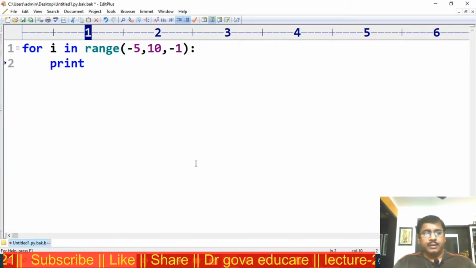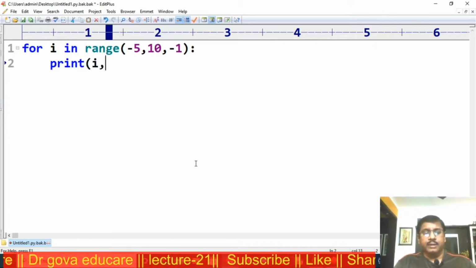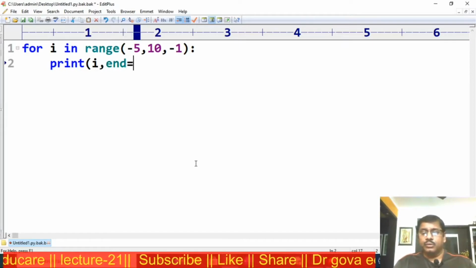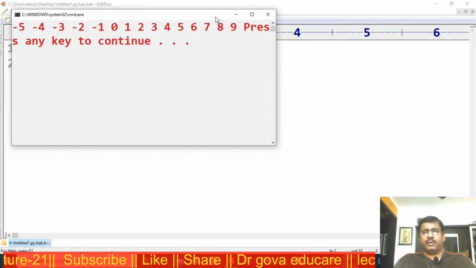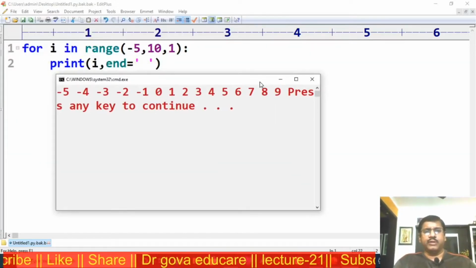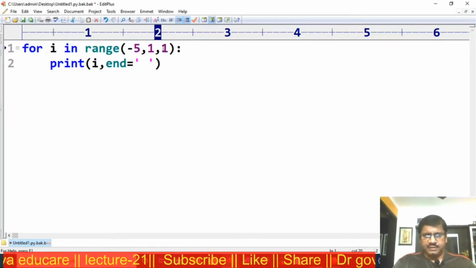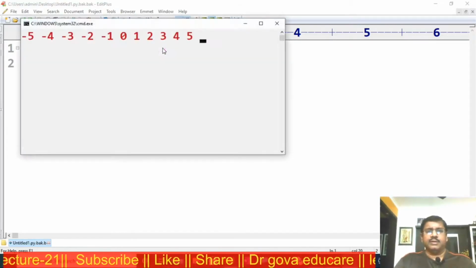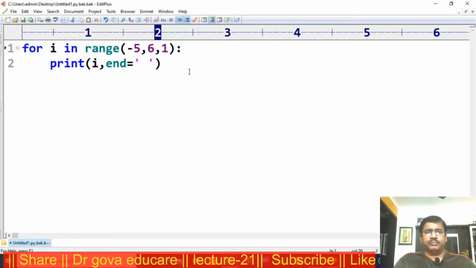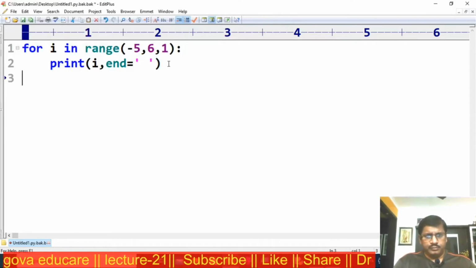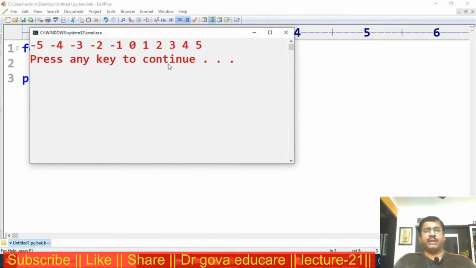Print I. Print I, n is equal to some space. Now this is the program to display both negative numbers and positive numbers. Observe here, -5 to +5.